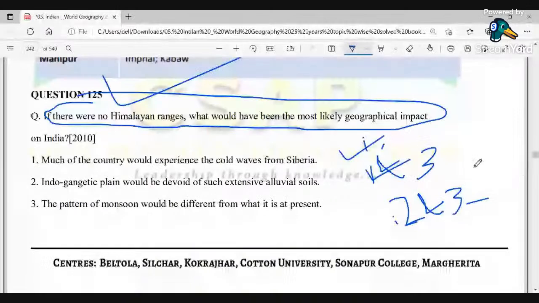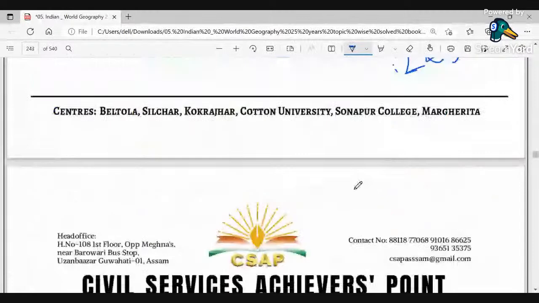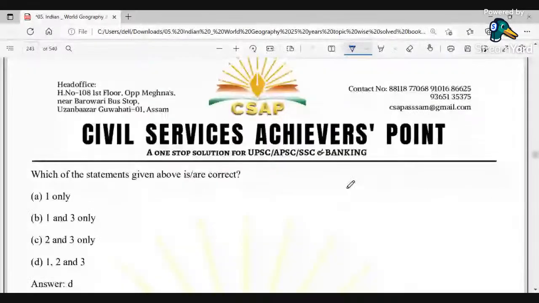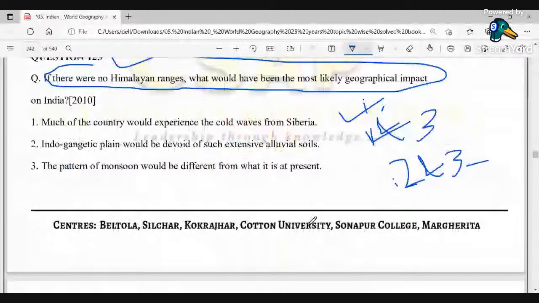So if there were no Himalayan ranges, what would be the most likely geographical impact on India in this context? Here the correct answer is D, that is 1, 2 and 3. If the Himalayas were not present, winds coming directly from Siberia would have impacted India, and therefore we would have experienced much colder seasons. Obviously, without the Himalayas there would have been a geographical sea area.